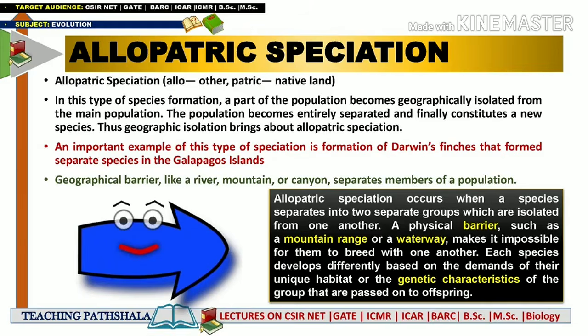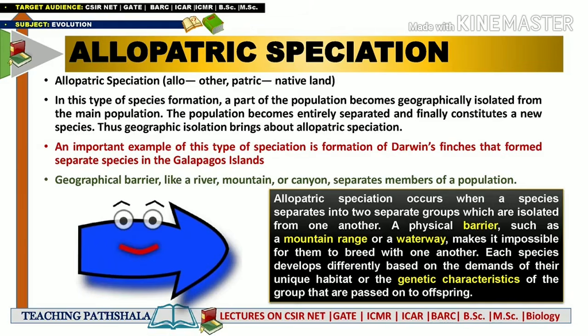All these factors will lead to speciation, and more specifically allopatric speciation, because the formation of a new species has been done due to the formation of a geographical barrier.